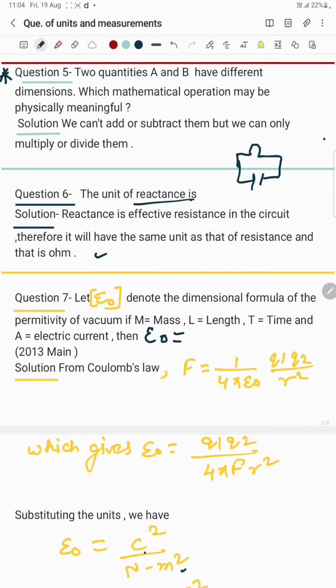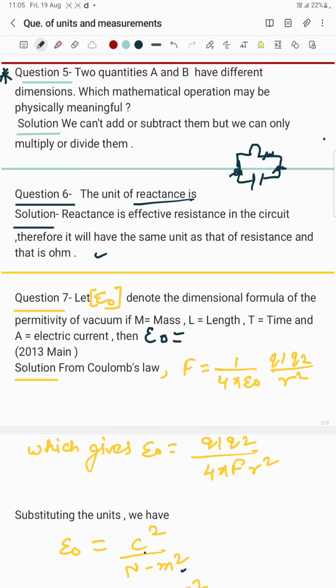So the effective resistance, meaning the total or actual resistance in that circuit, is called reactance.